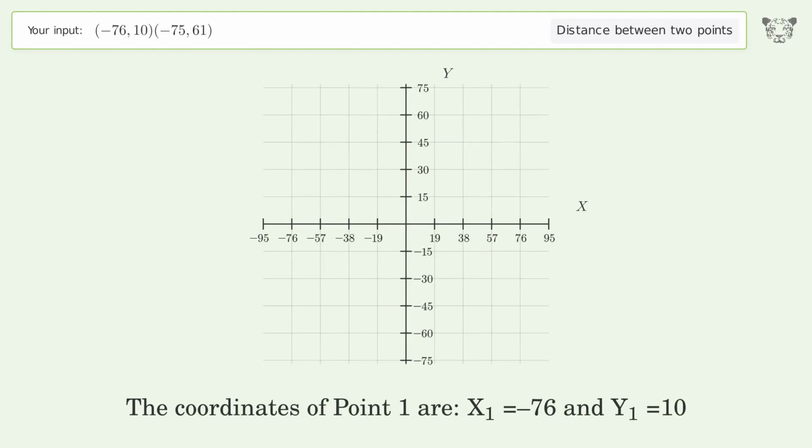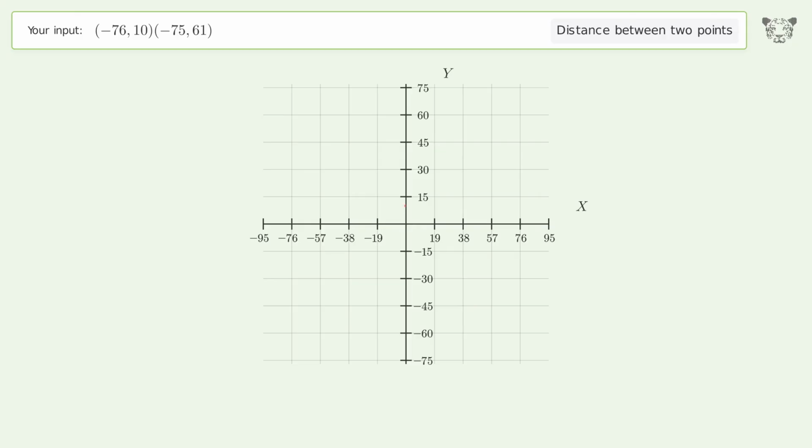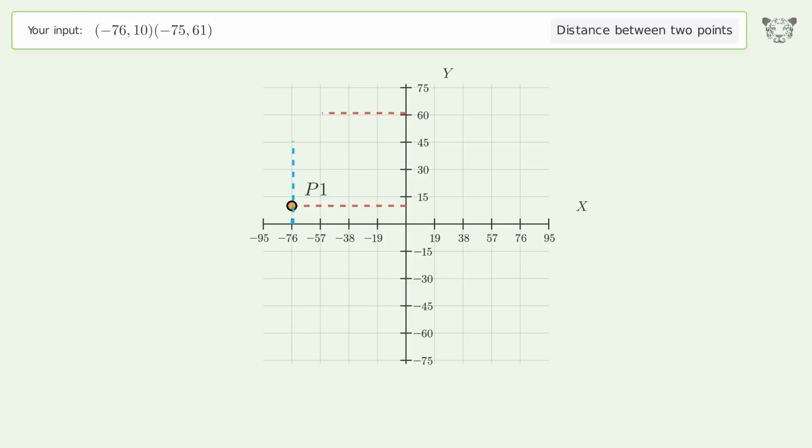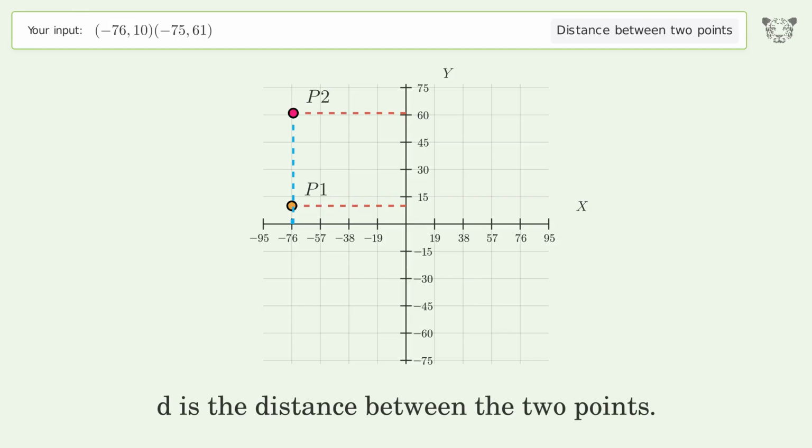The coordinates of point 1 are x1 equals -76 and y1 equals 10. The coordinates of point 2 are x2 equals -75 and y2 equals 61. D is the distance between the 2 points.